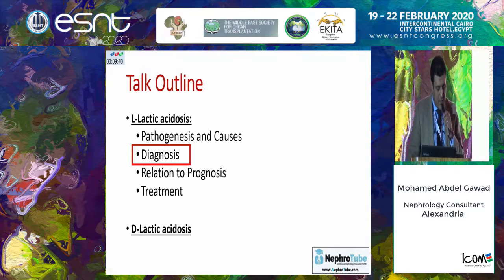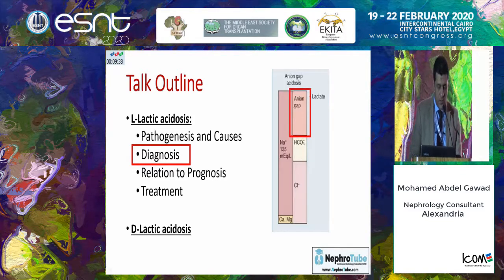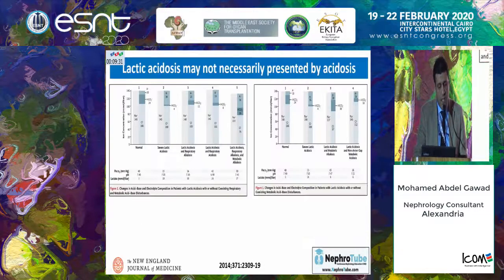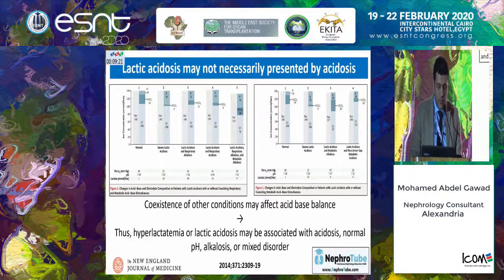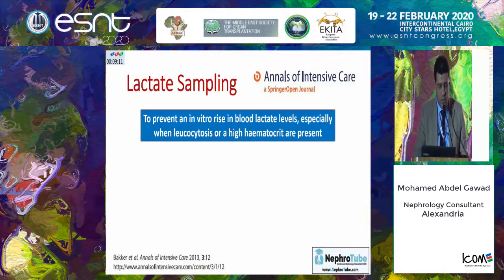Regarding diagnosis of lactic acidosis, I will talk about three issues. The first issue is that basically, if it is isolated lactic acidosis, it will present as high anion gap acidosis, but actually it may present with multiple forms of acid-base disturbance rather than metabolic acidosis alone. This is due to the coexistence of other conditions with lactic acidosis, so the patient may be acidotic, may be alkalotic, may have a mixed disorder, even in the presence of lactic acidosis. The second issue regarding lactic acidosis diagnosis is lactate sampling.